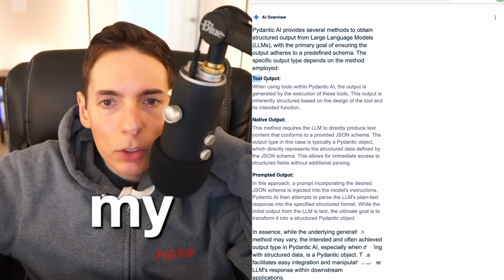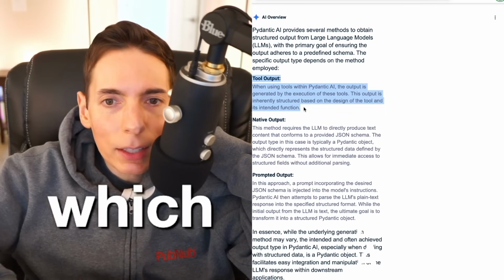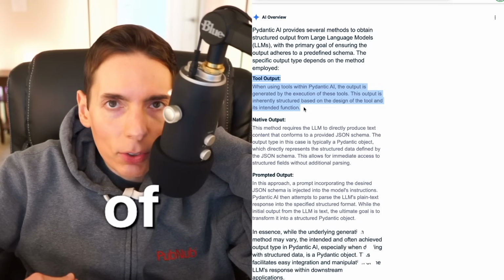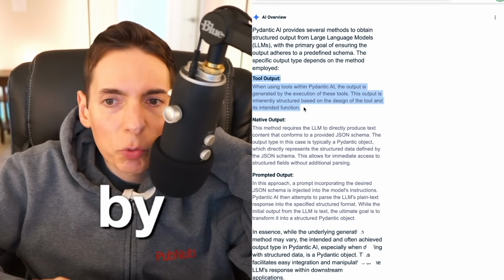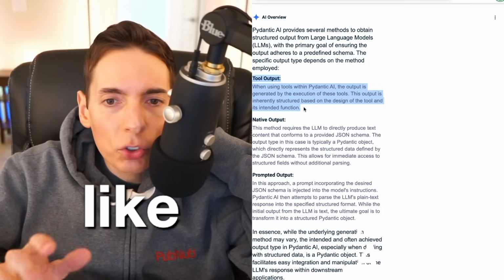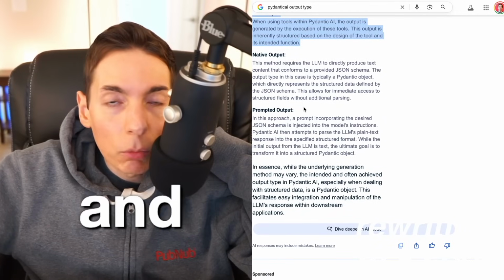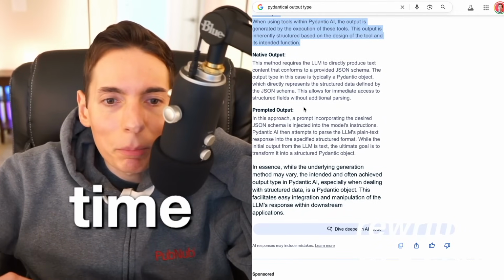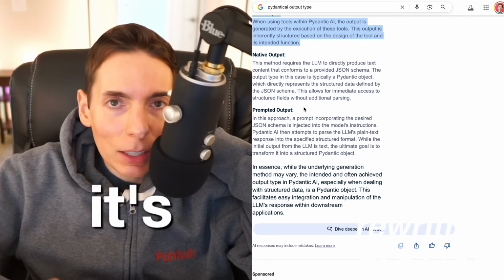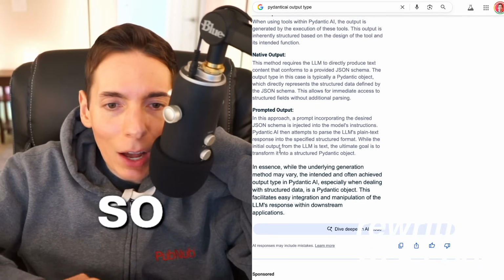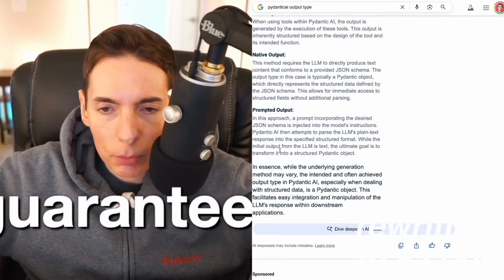My preferred method is tool output, which forces the AI to start by responding with JSON. It's like a forced output. And it works 100% of the time. Rather than being non-deterministic, it's guaranteed. So rather than non-determinism, it's guaranteed determinism.